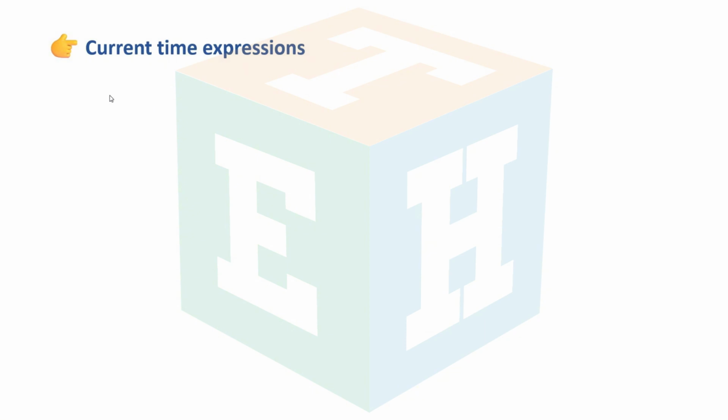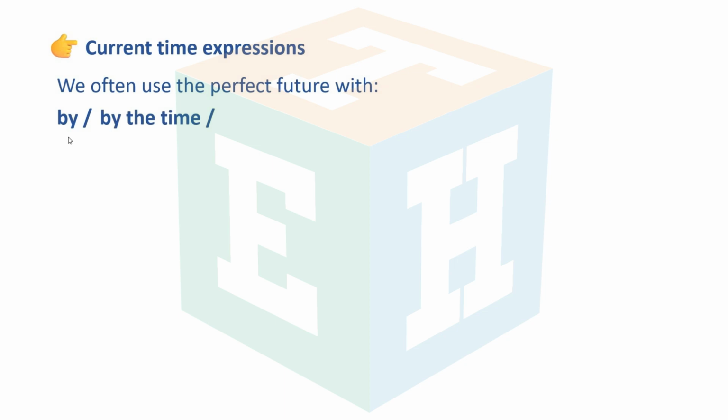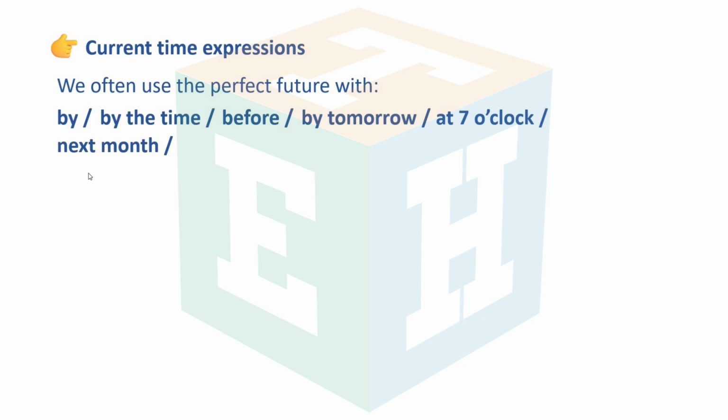Common time expressions. We often use the future perfect with by the time, before, by tomorrow, at 7 o'clock, next month, until, till.